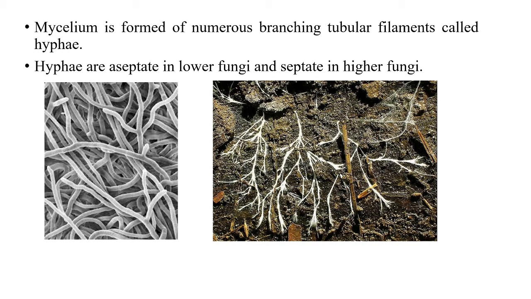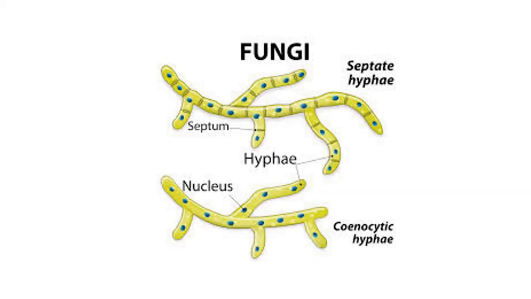And the hyphae are of two types in fungus, which are septate hyphae and aseptate hyphae. Aseptate hyphae form in lower fungi, and septate hyphae are found in the higher forms of fungi. So this is a diagram showing septate and aseptate hyphae. Septate hyphae means hyphae which are multicellular with cross walls, with partitions in between the tubular structure.